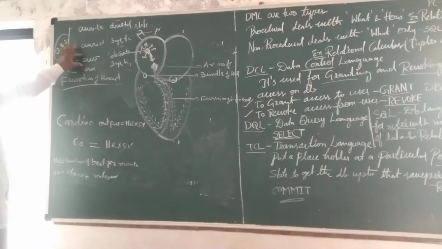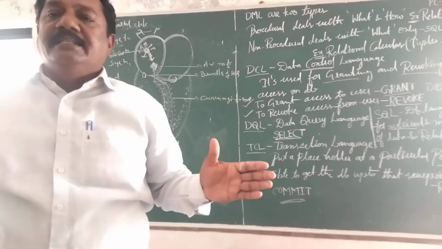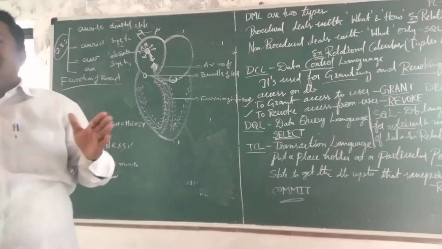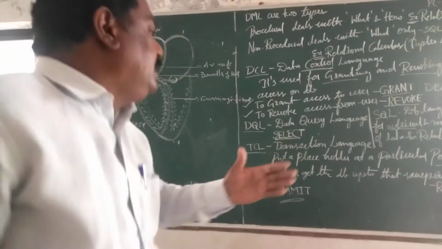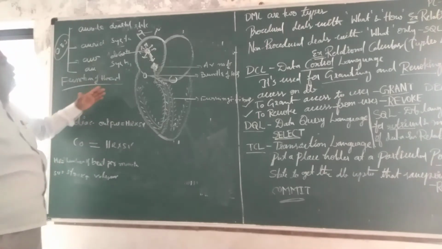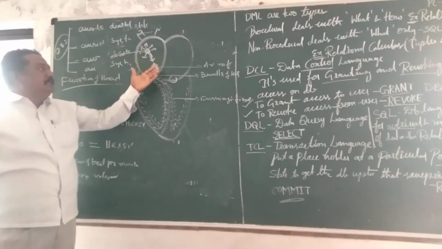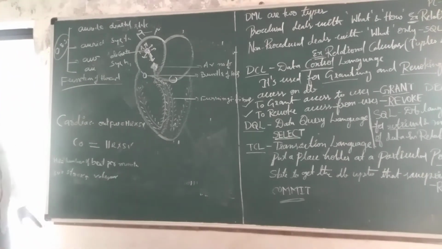Next, auricular diastole: when the auricles relax, the auricle space increases and the pressure is less. The blood that entered is filled in the ventricle.